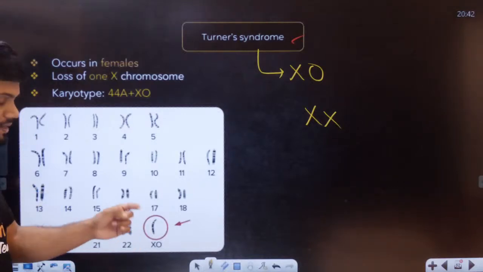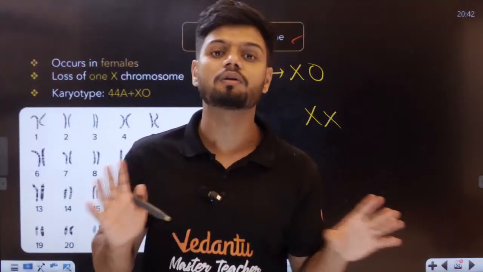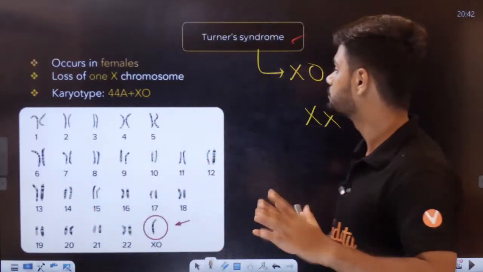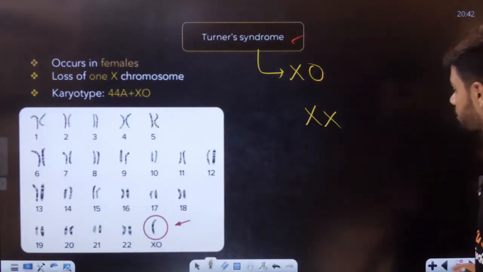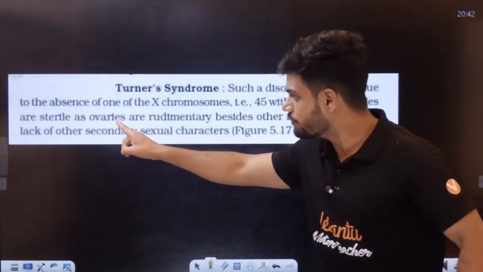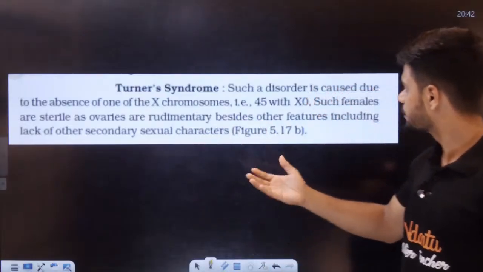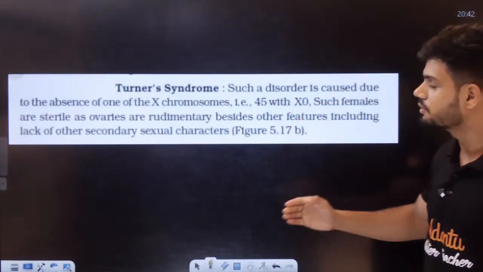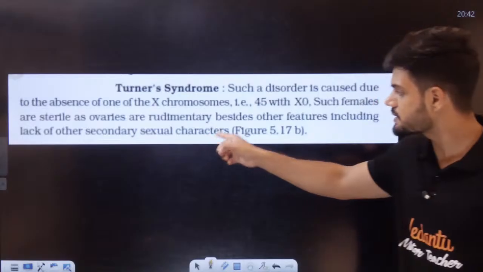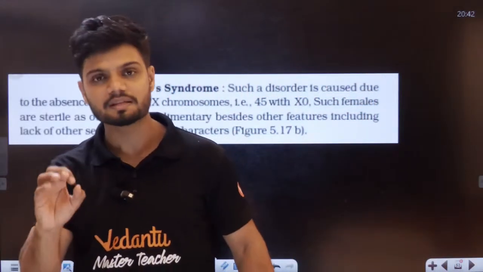One X chromosome is completely gone. So that is Turner syndrome. Symptoms: such females are sterile and ovaries are rudimentary, meaning ovaries do not develop at all. Other features include lack of secondary sexual characteristics, and the female is completely sterile.